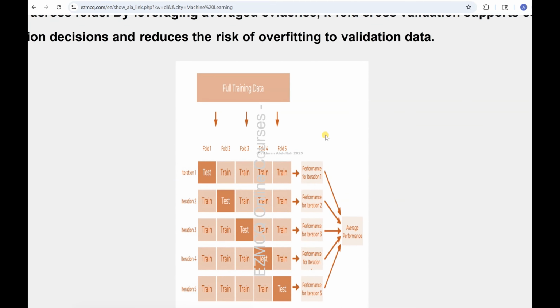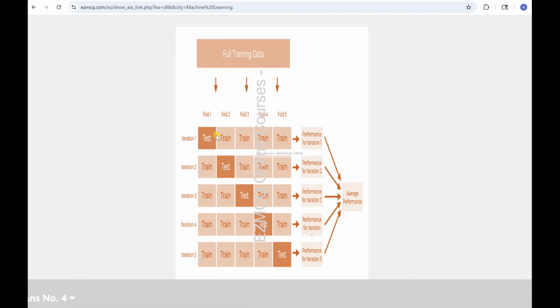So this is the full training data. This is one fold, which consists of the test and the training. So this is the performance for iteration number one. And in the second iteration, this is the training, and this is the test, and these are the training ones. So you see that the data is divided and the test set is different across all the iterations, right? And then you look at the performance and average the performance.